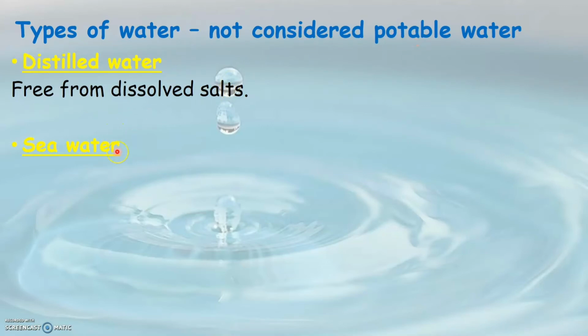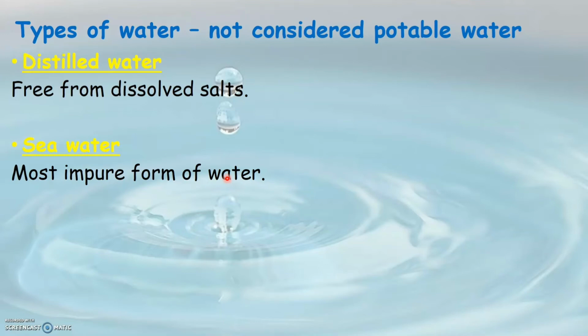Now, what about seawater? Why do you think that we cannot consume seawater? We have already learned in this chapter's beginning that seawater is the most impure form of water on earth. It contains a very high amount of salts like sodium chloride dissolved in it.